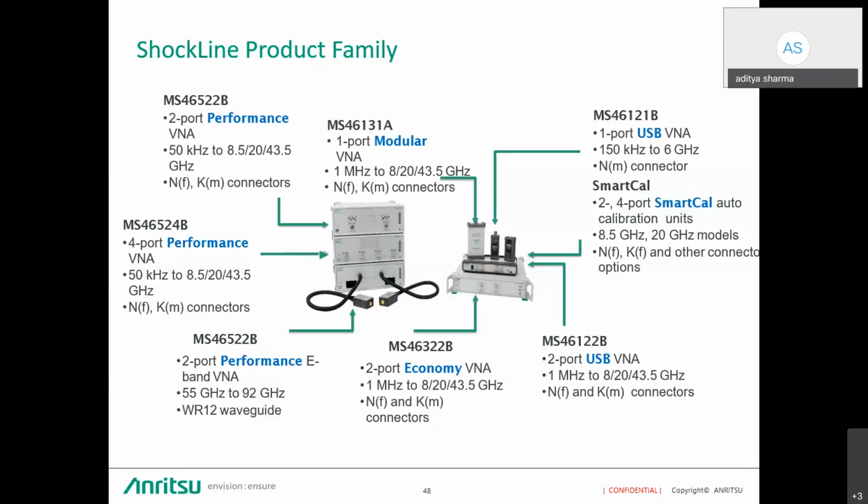Then we have the starting model of our two-port VNA, which is the MS46122B. Again the model starts from 1 megahertz and goes up to 8, 20, and 43.5 gigahertz. This model is hardware which needs to be connected to a laptop or a system, and the software runs on the system, and all the measurement hardware is already in this device. So this is a very compact, very economical but powerful instrument.